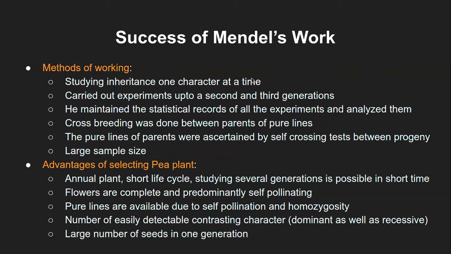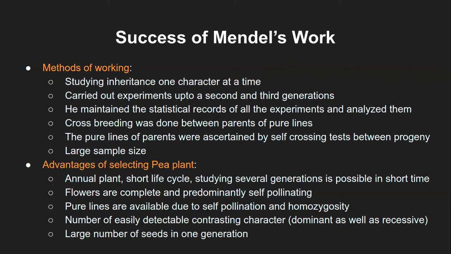You can imagine if a plant is there, there is a flower, a fruit, a seed, a leaf pattern, and so on. There are so many characters, right? And people did not study one character at a time, which Mendel did.